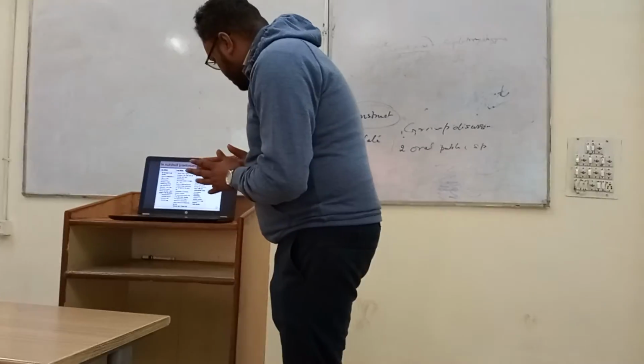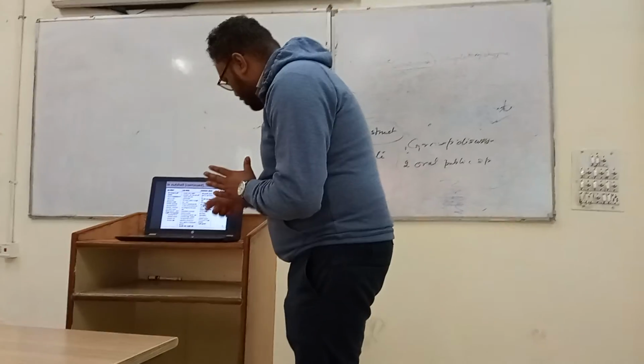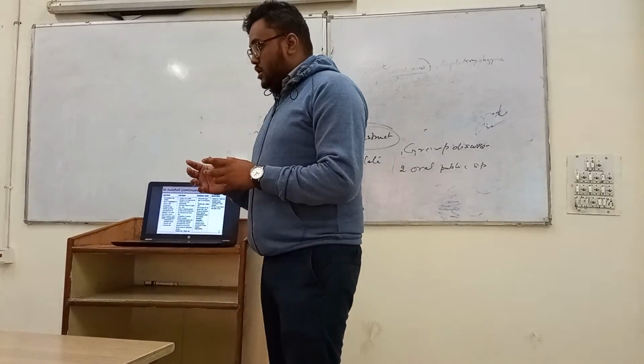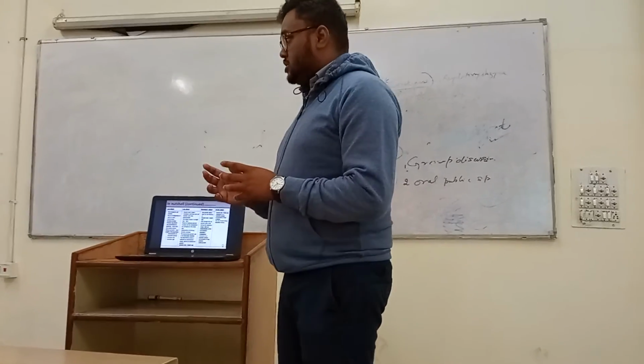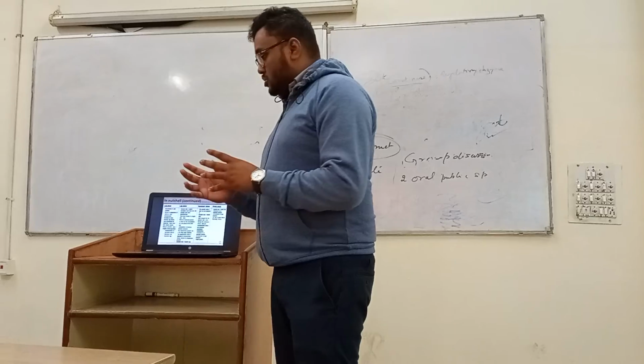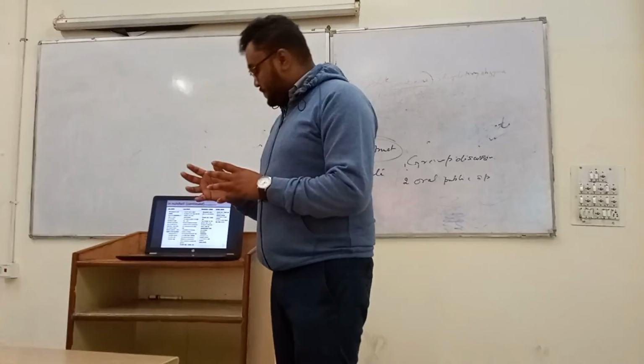The next point is exhaustion of essential nutrients and accumulation of toxic products. As I told you, during this period the essential nutrients decrease and toxic waste products start to accumulate.